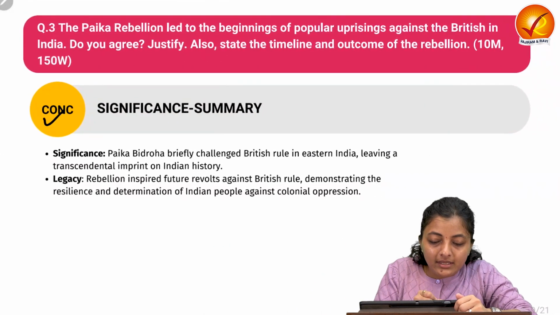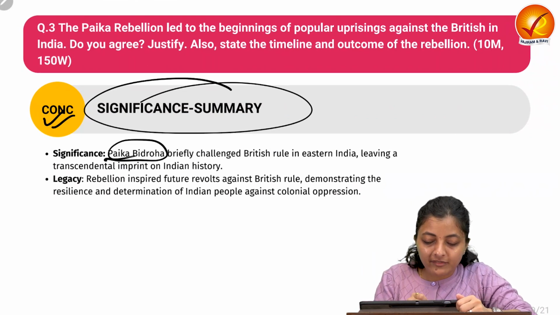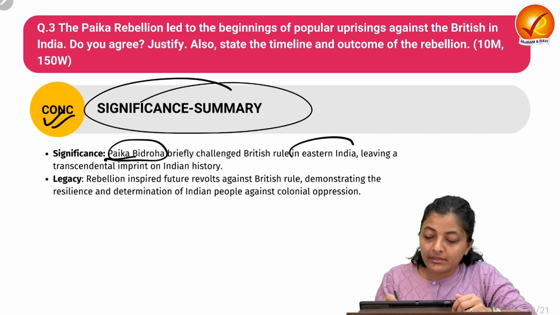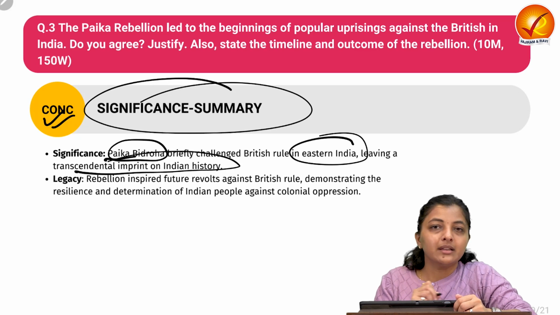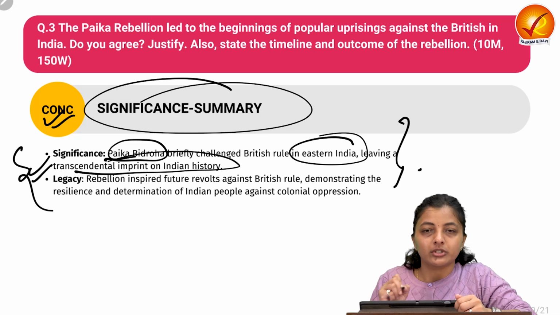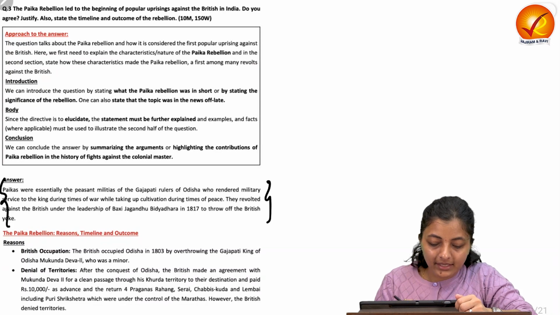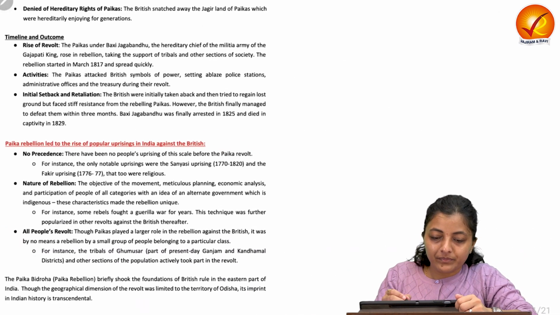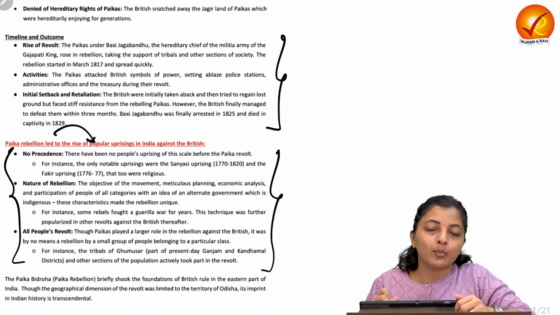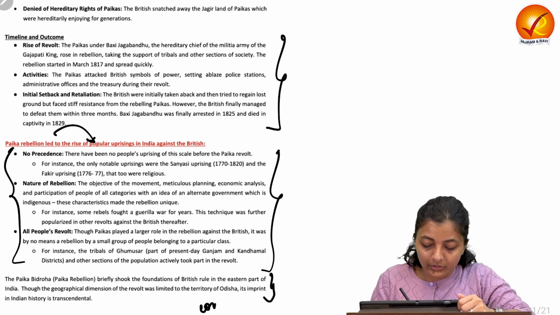In conclusion, you can write the significance or a summary: the Paika rebellion briefly challenged the Britishers in the eastern part, leaving a transcendental imprint on Indian history. Okay, let's see the model answer. It writes about the Paikas in the beginning, then the reasons, then the timeline and outline, and then finally how this led to the rise of the popular uprising, or the impacts of the Paika rebellion, ending with the conclusion.